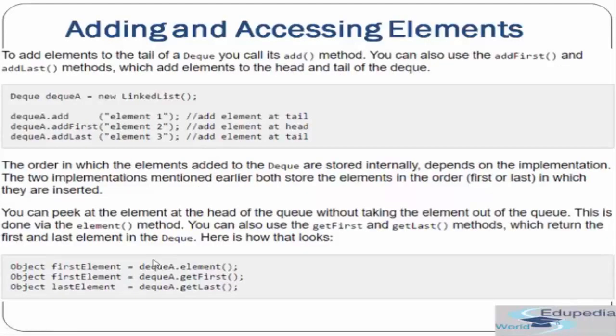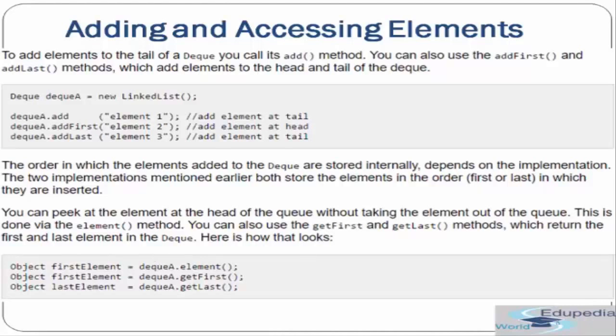Okay. Now adding and accessing elements in Deque. To add elements to the tail of a Deque, you can call the add method. This add method will simply add to the tail. Or you can also use the addFirst or addLast methods, which add the element to the head and tail respectively of the Deque.